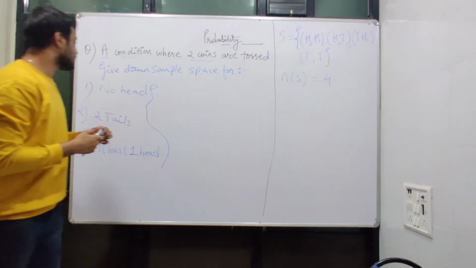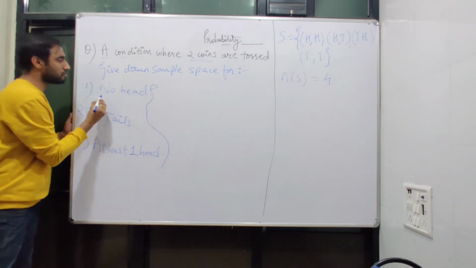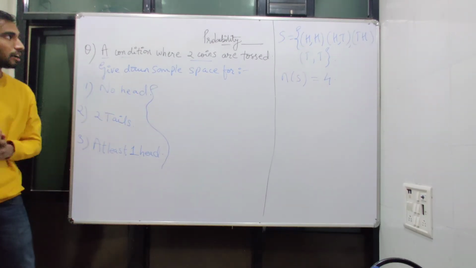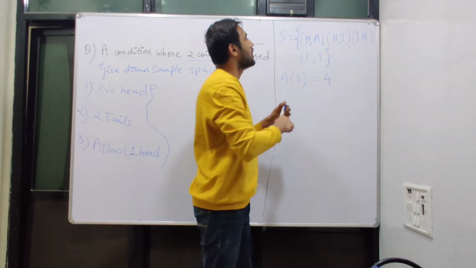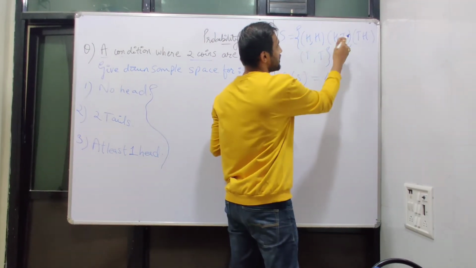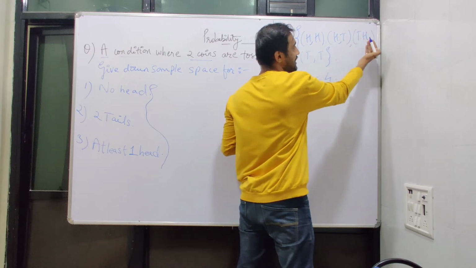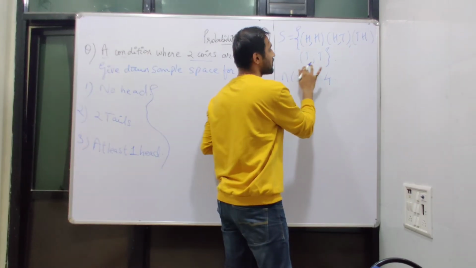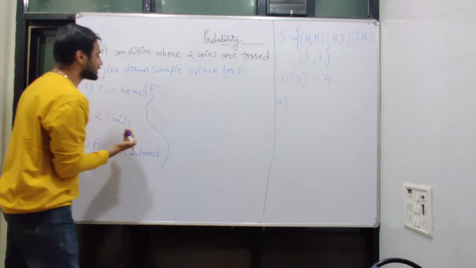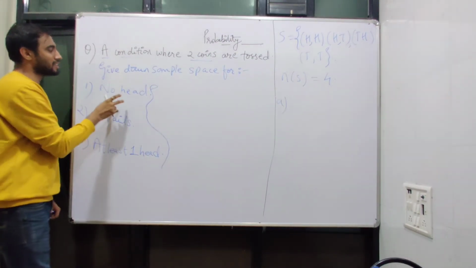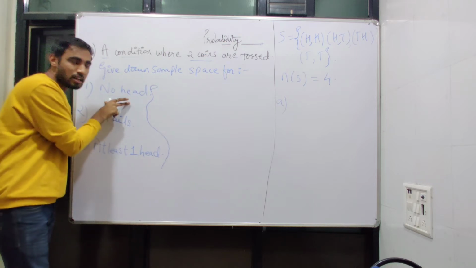Now the first condition is we have to find out if no head turns up. So we will take a look at the sample space. In this condition we have 2 heads, in this condition we have 1 head, in this condition again we have a head, but here we don't have any single head. So our question is to obtain the condition where no head turns up.